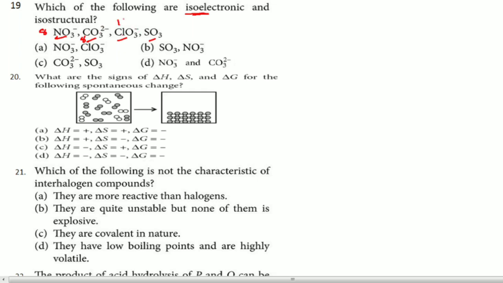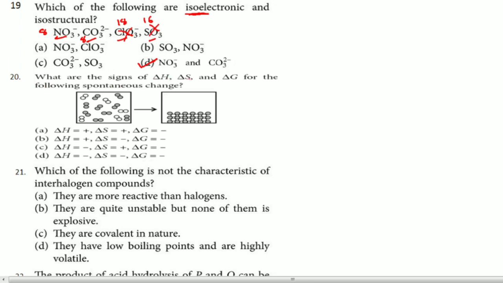Cl is 17 plus 1, so it is 18. Sulfur is 16. So these two are not the answer, right? Out of these two, which is the answer? Definitely these two are isoelectronic and also have the same shape. Only one option has them, that is D, NO3 minus and CO3 2 minus. Very easy question.